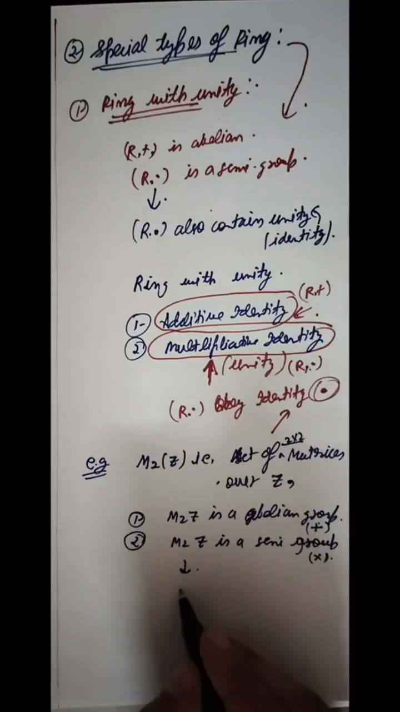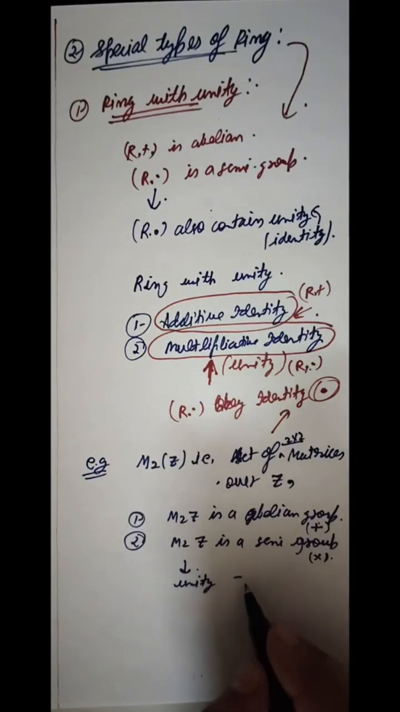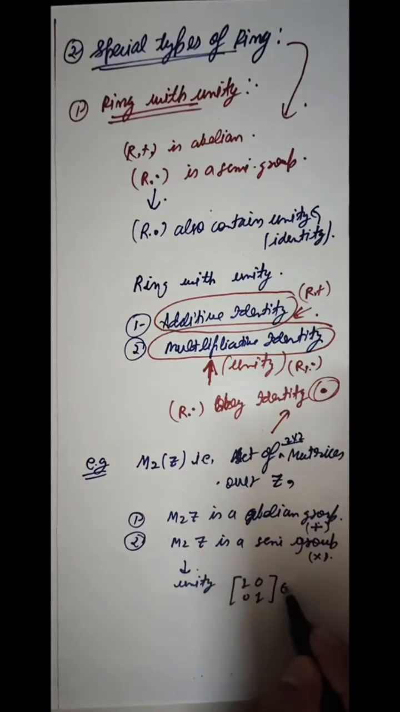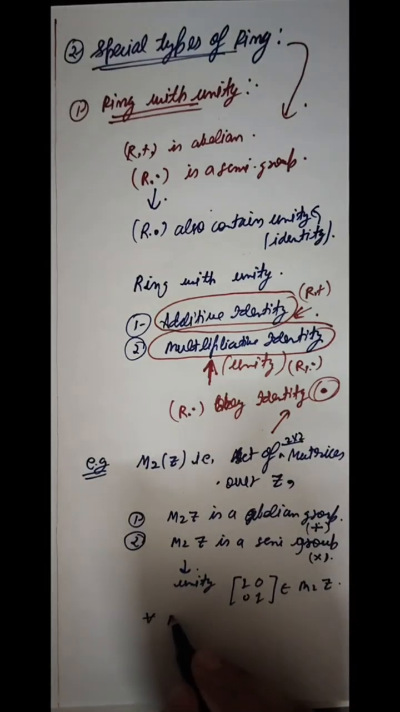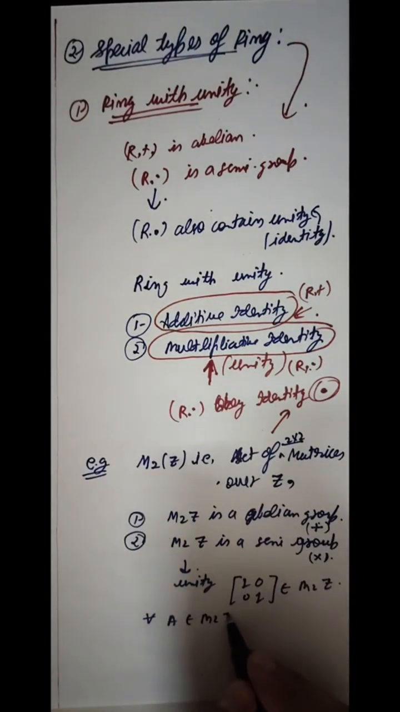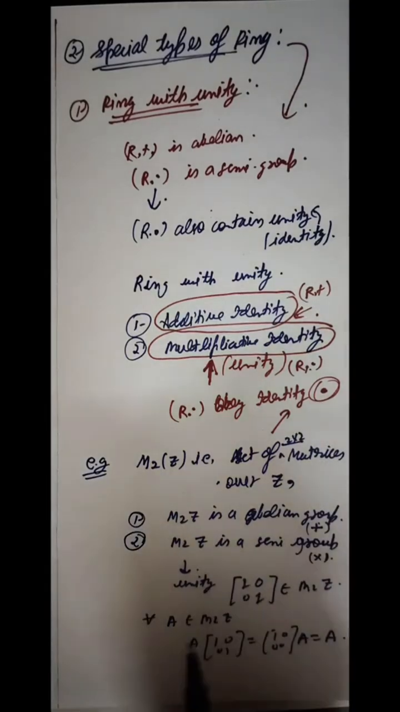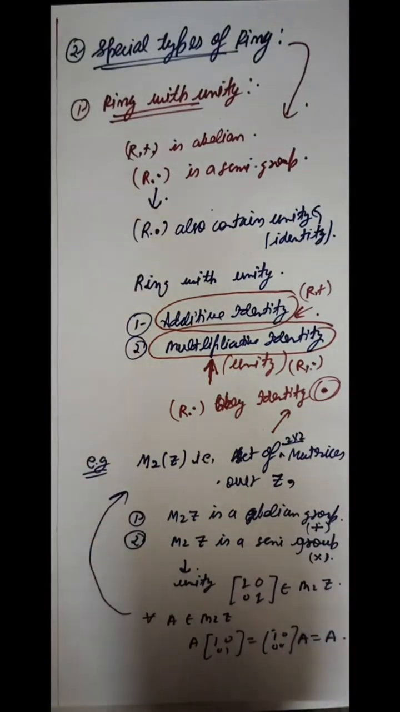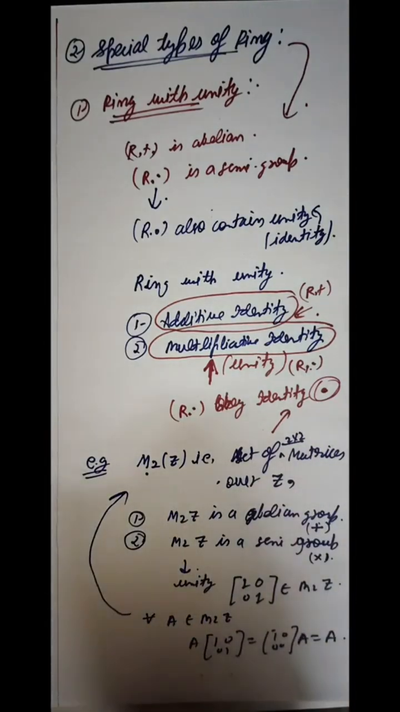Now the third thing is unity. Let us take a special matrix 1 0 0 1. Since this belongs to M2Z, for all A belonging to M2Z, A times 1 0 0 1 equals 1 0 0 1 times A equals A. Therefore M2Z contains identity. So here M2Z is a ring with unity as it contains unity.